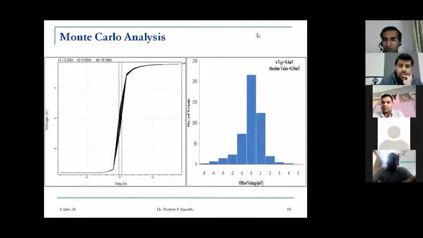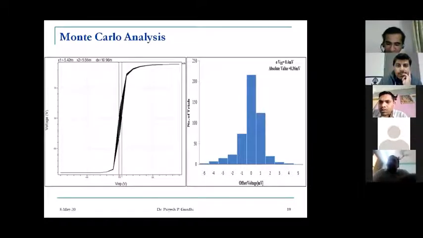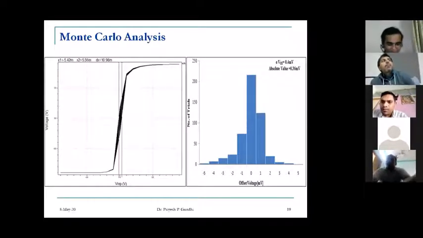He wants to know how the histogram has been created for the number of trials for offset voltage. Ketan Prajapati wants to ask something. Sir, are all the analyses MATLAB based or any other software? No, no, it has been done in Tanner EDA, Mentor Graphics, and Cadence. There is no use of MATLAB because for microelectronics VLSI, these are the three tools that we have to use: Tanner EDA, Cadence, and Mentor Graphics.